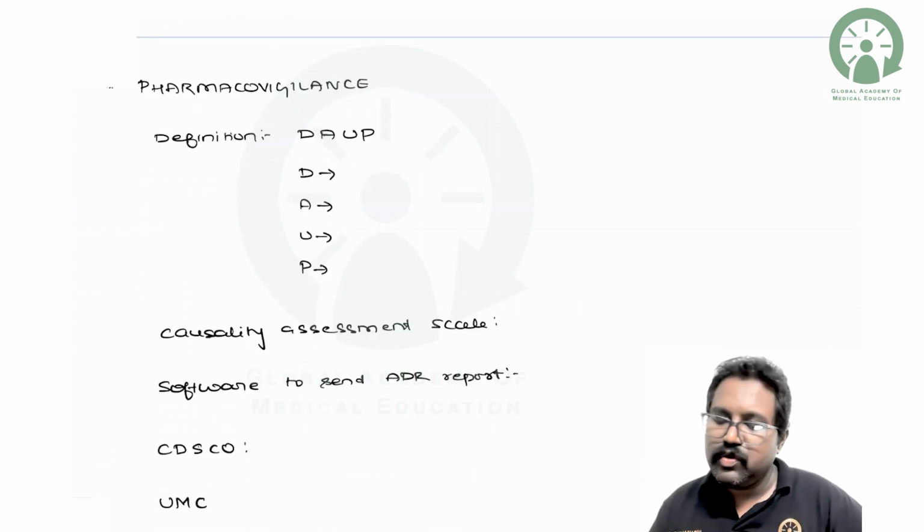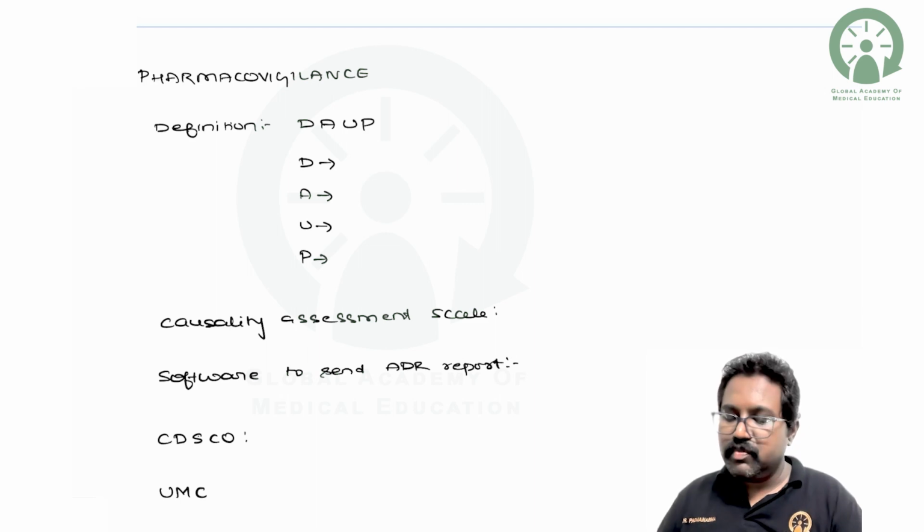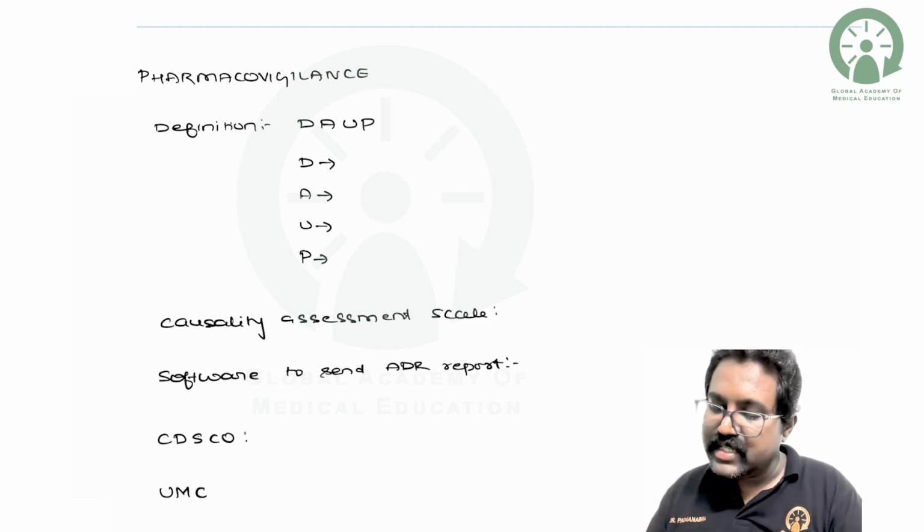Next comes pharmacovigilance, very important. Pharmacovigilance, by definition, is called DAUP.